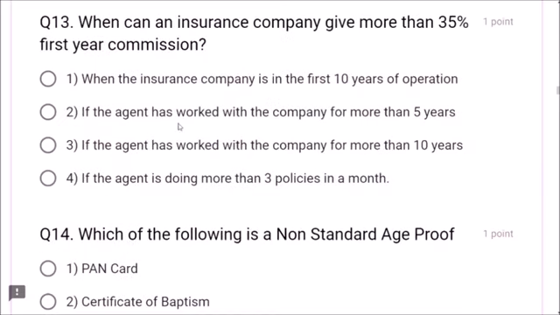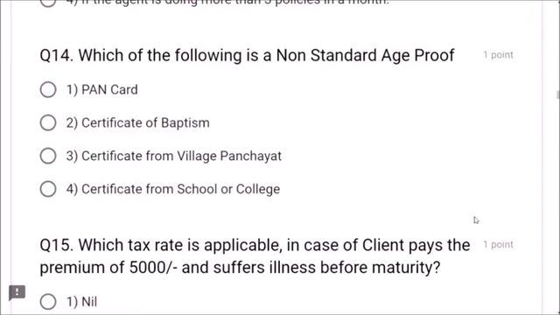Next, question number 13. When can an insurance company give more than 35% first year commission? When the insurance company is in the first 10 years of operation. This is the case where you can expect 35% of commission. This is the correct answer, friends. Question number 14. Which of the following is a non-standard age proof? Standard age proof: yes, PAN card is allowed, certificate of baptism is allowed, certificate from school or college is allowed. Whereas certificate from village panchayat is not allowed, friends. It is non-standard age proof.